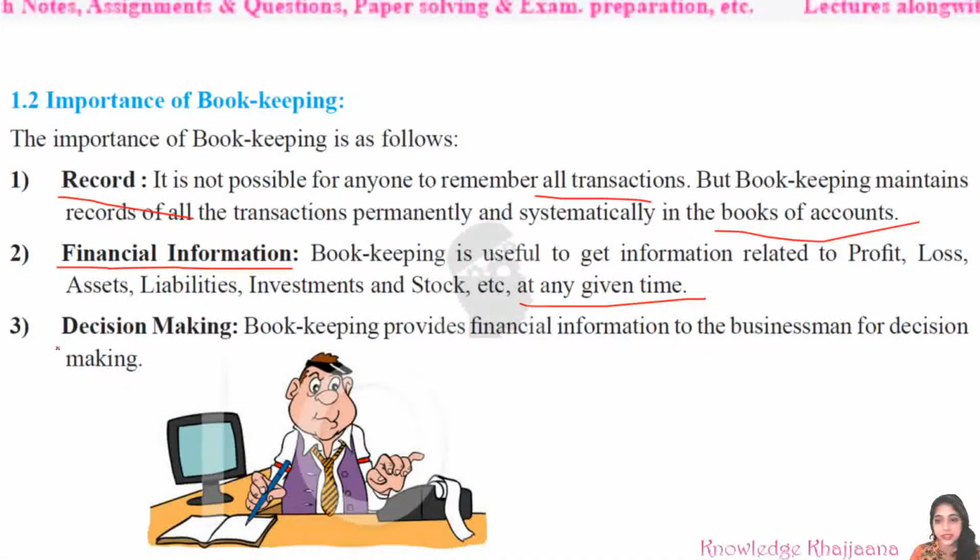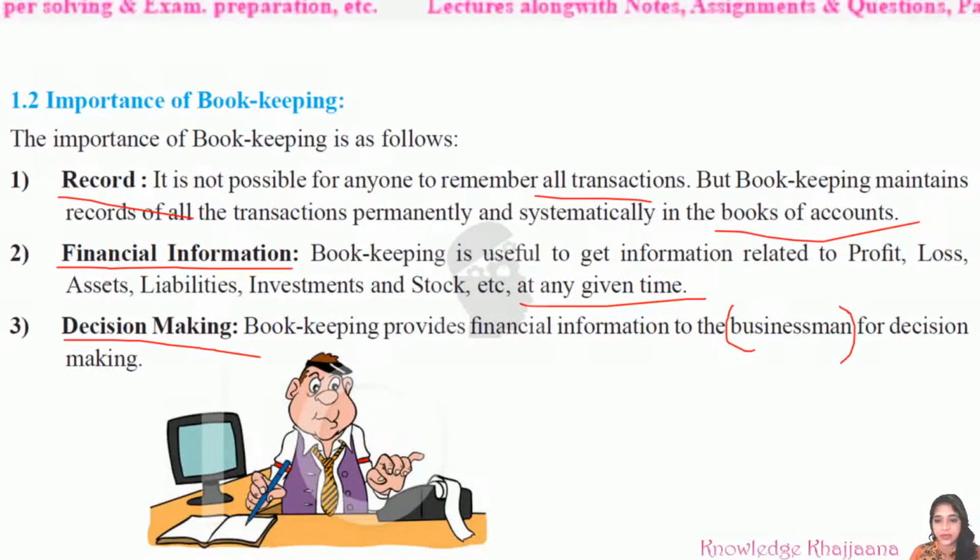Okay, then when you have maintained the books of accounts properly, what is possible? See, it is easy to make decisions. Decision making becomes easy and possible. For whom is the decision making done? Bookkeeping provides financial information to the businessman for decision making. So the businessman can take the decision whether to continue the business if he is getting a profit, or whether to discontinue the business if he comes to know that he is getting losses year by year. Whatever the results are, they can be known only when the books of accounts are kept properly. This decision making is possible only if the records are maintained properly.